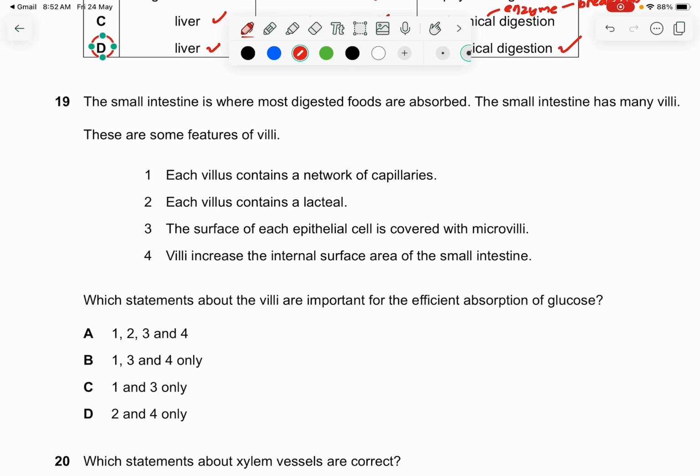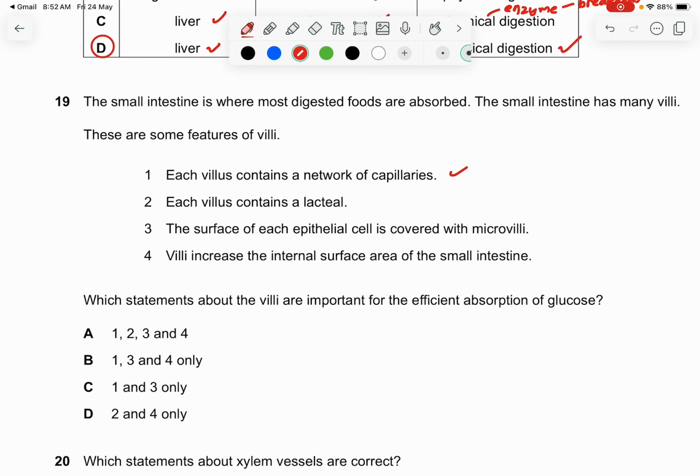Question 19. The small intestine is where most digested food is absorbed. The small intestine has many villi. These are some features of villi. Each villus contains a network of capillaries, so statement 1 is correct. Each villus contains a lacteal.